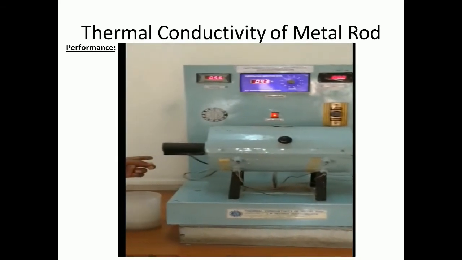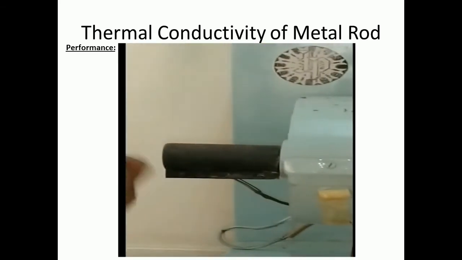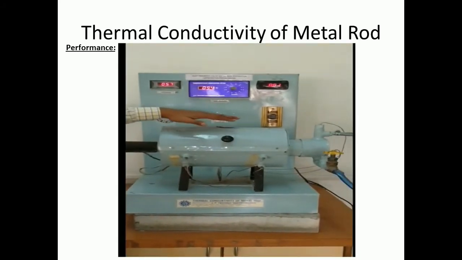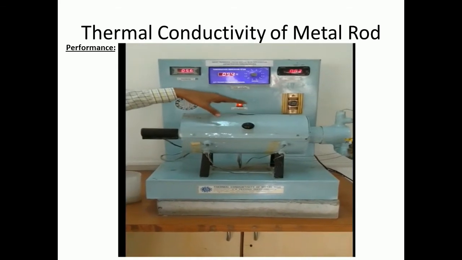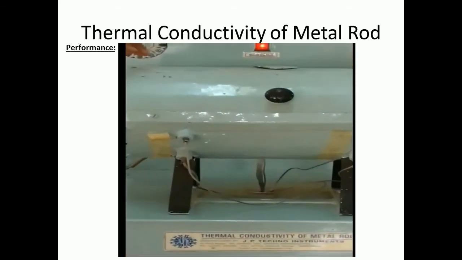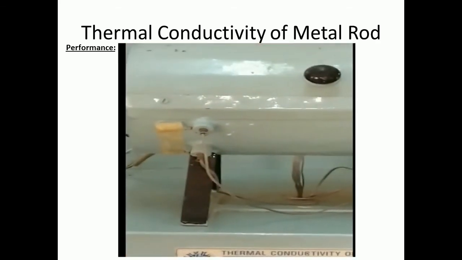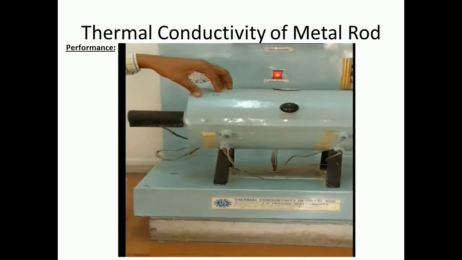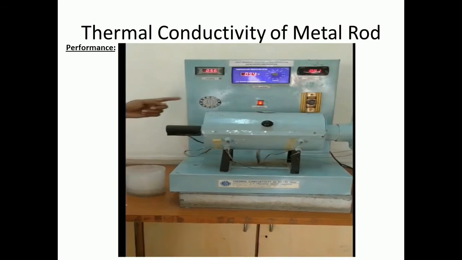On the left hand side you can see the heater is giving the heating from left hand side to right hand side. There are 12 thermocouples to be mounted inside the setup. So I just explained how they are mounted. T1 to T6 are mounted on the length of the metal rod. Now you can see this cylindrical one